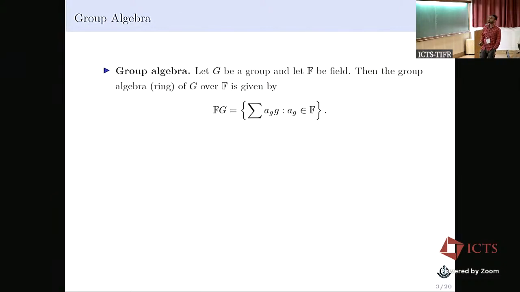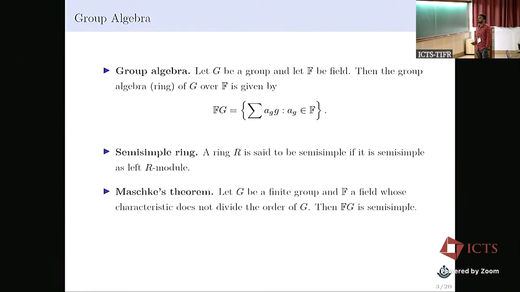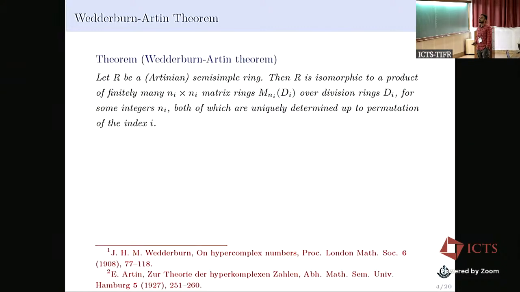Okay, so we all know, suppose G is a group and F a field, then we denote the group algebra by FG. This is a free F-module with basis G, and FG is semi-simple by Maschke's theorem if the characteristic of F does not divide the order of G. So in our case, QG is semi-simple. This is the Wedderburn-Artin theorem. It states a ring is semi-simple if and only if it is isomorphic to a finite direct product of matrix rings over division rings. So I think I should write.